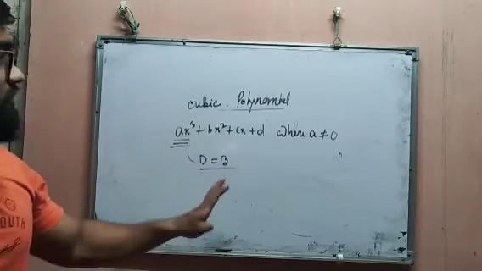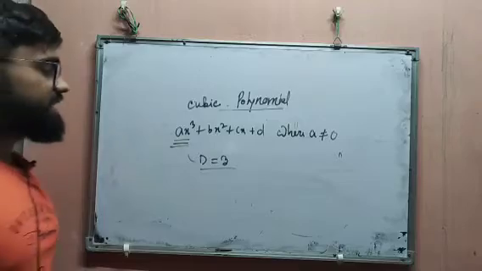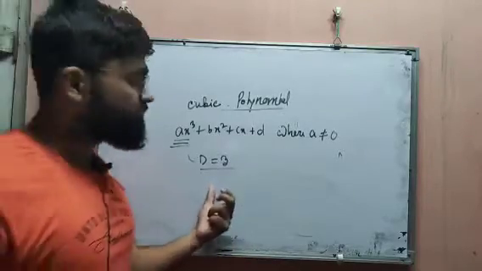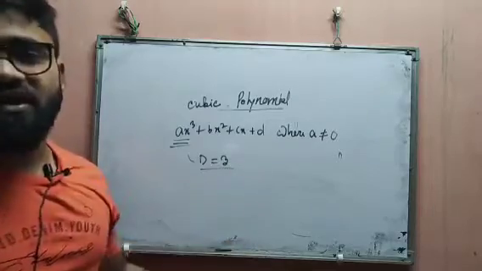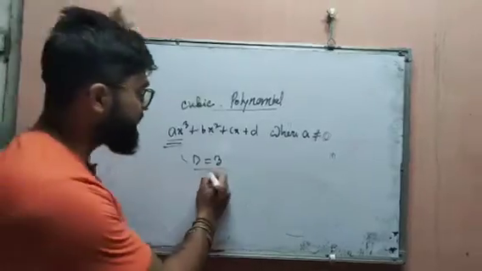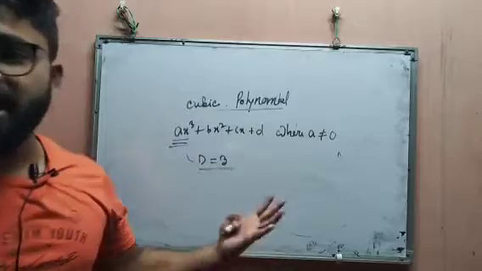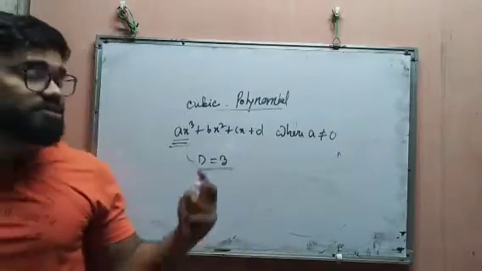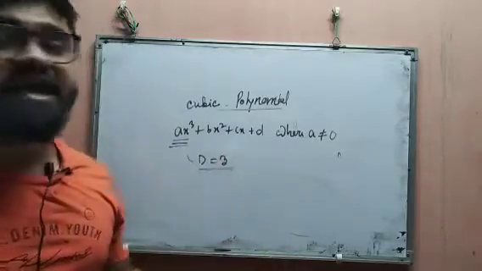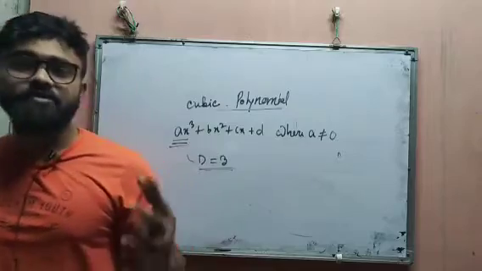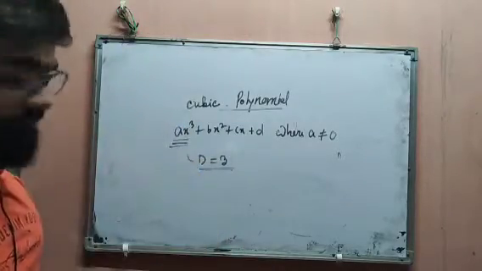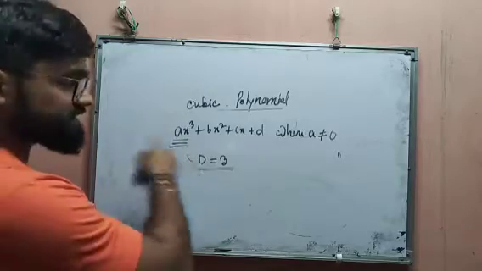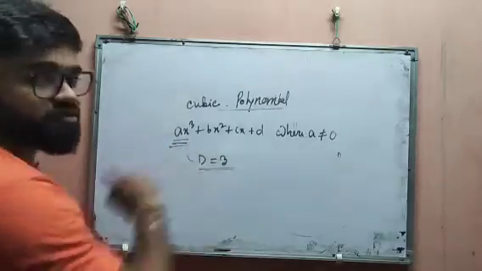That's why it is considered a cubic polynomial. And as I said, the degree of a polynomial is directly related to the number of zeros of that particular polynomial. Since here the degree is 3, it will have 3 zeros. That is, x can have 3 values. Okay, so this is the general form where also a cannot be equal to 0.